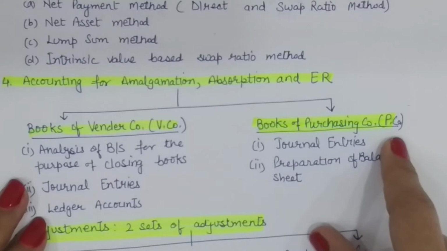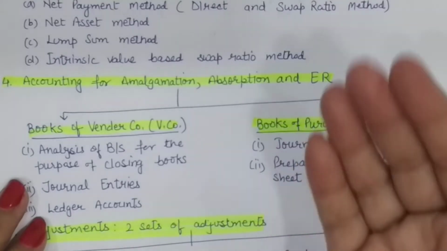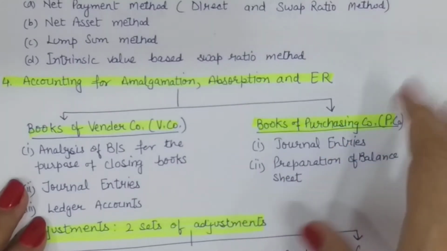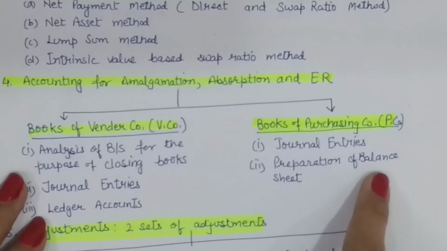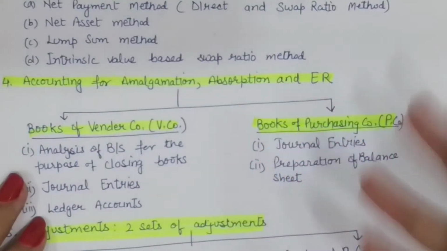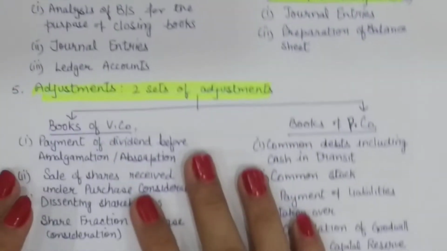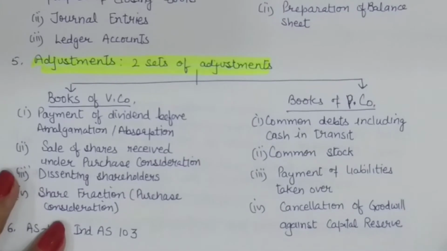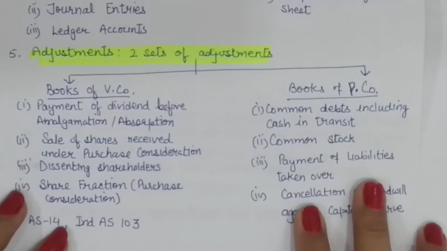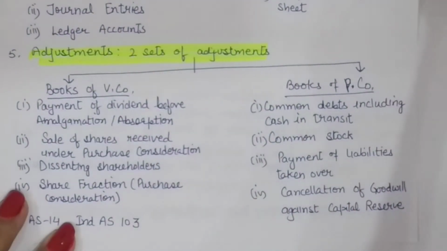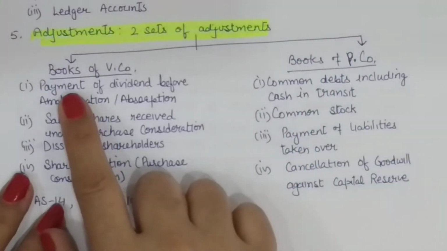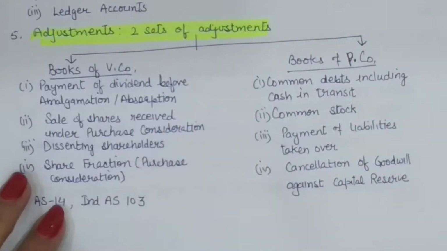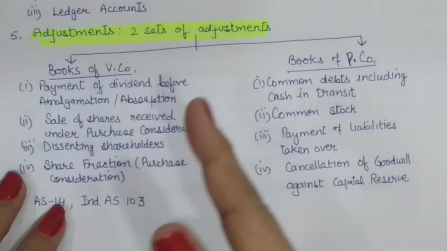On the other hand, purchasing company is the one which is purchasing the business. So we'll be studying how to pass entries for purchase of business and for the preparation of the balance sheet, how to prepare the notes. Finally, we have 2 sets of adjustments. Once we have done the basic problems, we'll be studying the adjustments. Now, adjustments are again in 2 sets. One is relevant for the purchasing company and another is for the vendor company. Vendor company is the one which is selling the business.